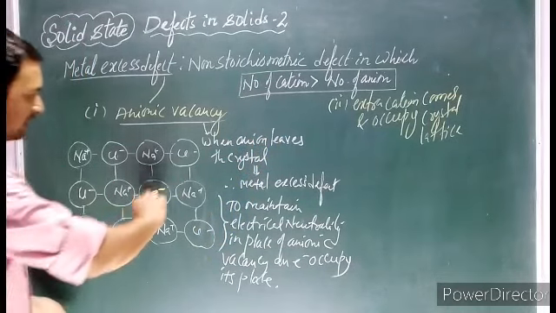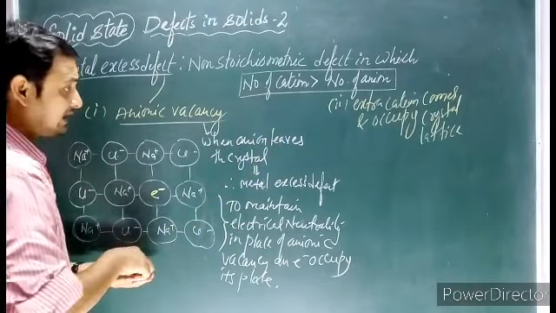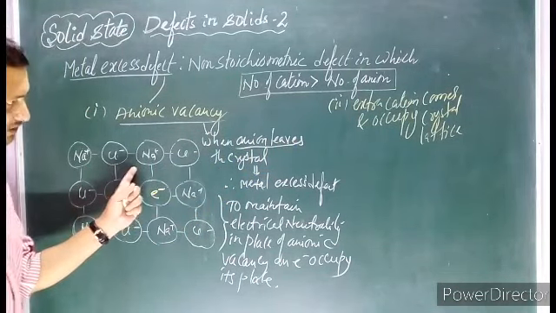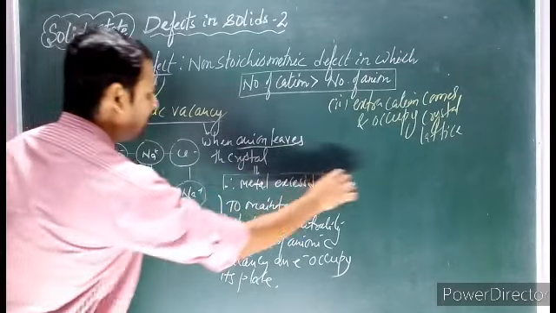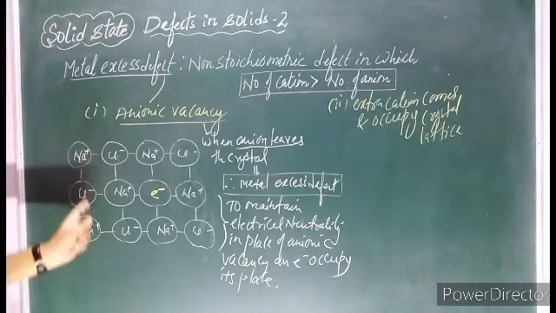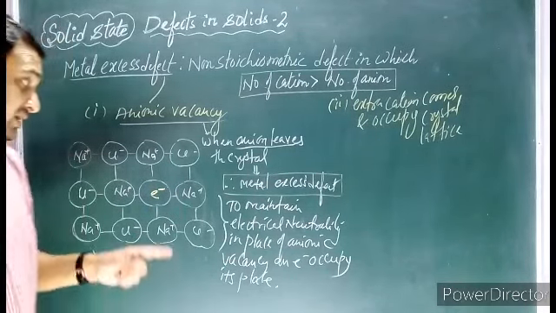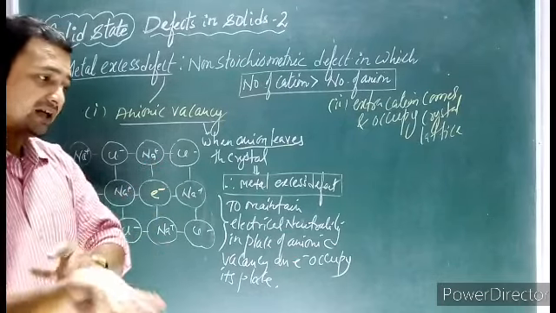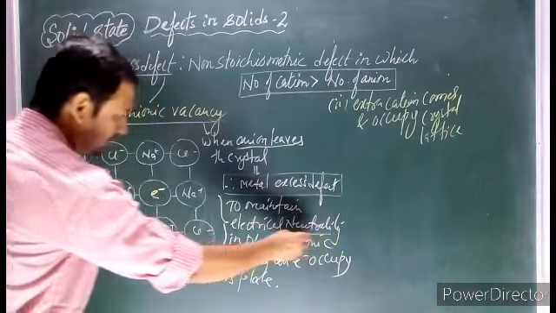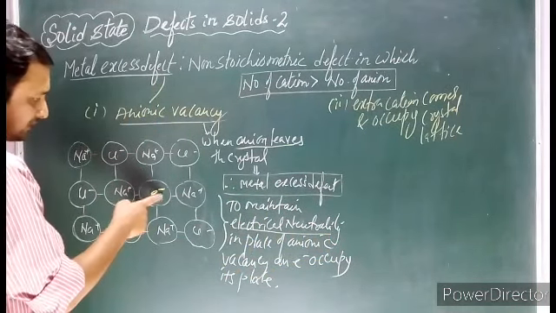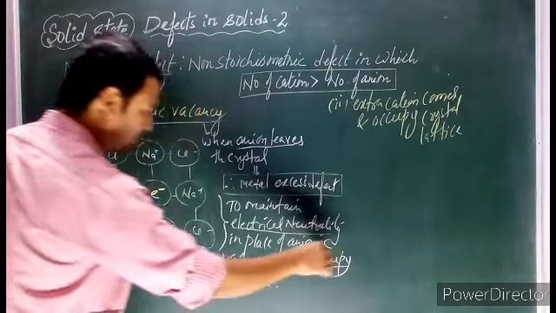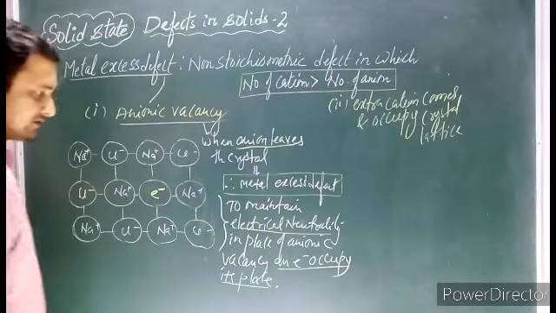Is this clear? When the anion leaves the crystal, automatically the number of positive ions becomes more than the number of negative ions, and we get a metal excess defect. But the total positive charge and total negative charge become unequal. To maintain the electrical neutrality, an extra electron occupies the anionic vacancy place.